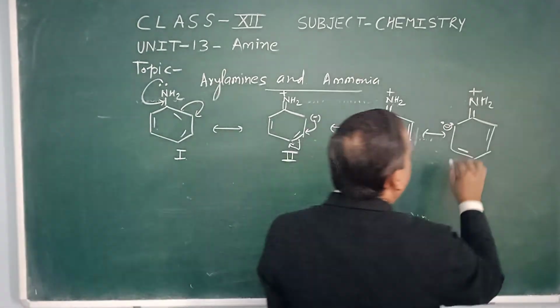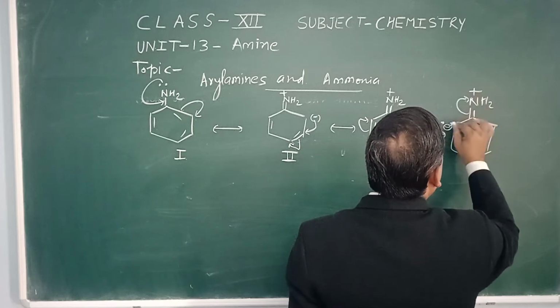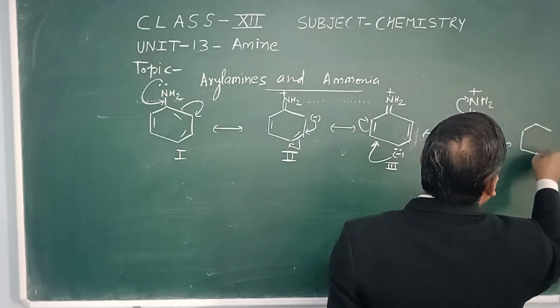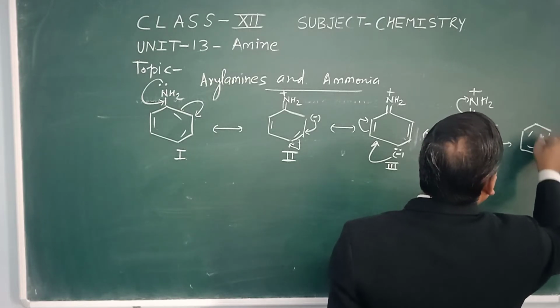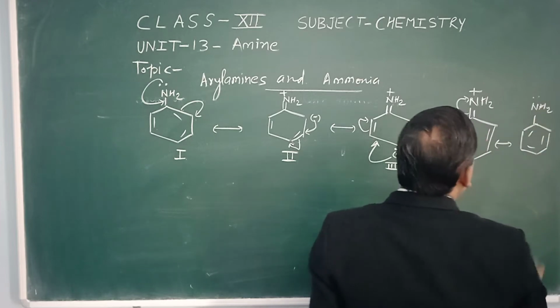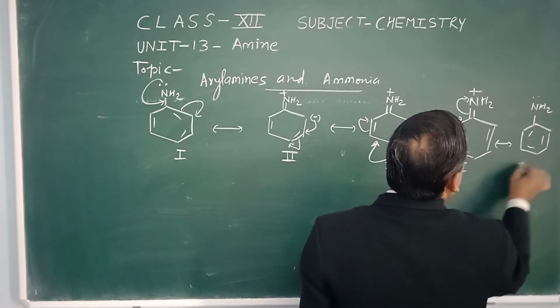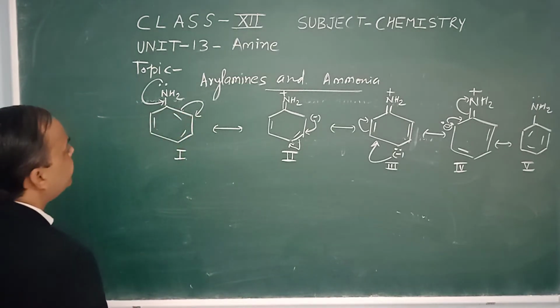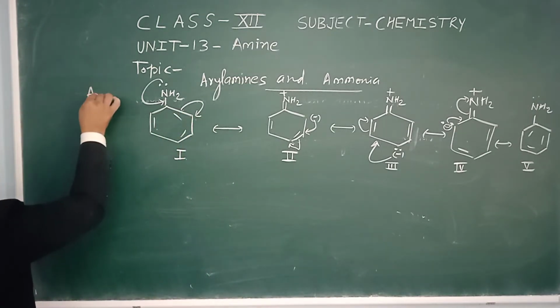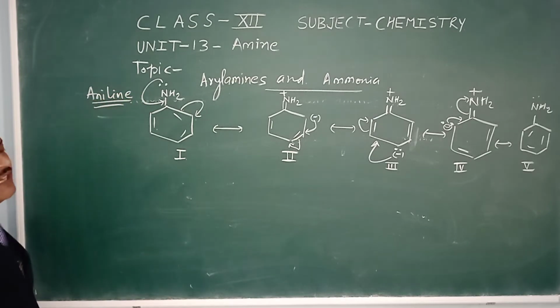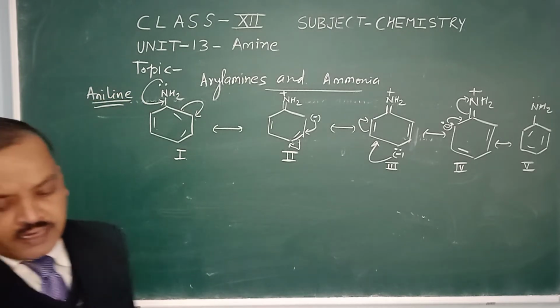At the last, we shift again and get the starting structure of aniline. So these five resonating structures are possible in the case of aniline.